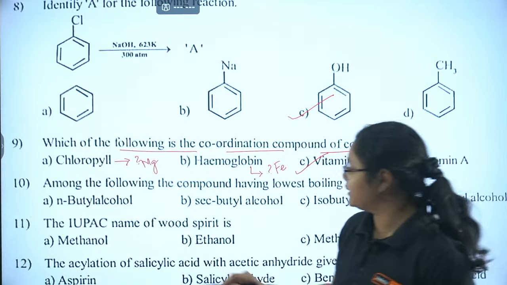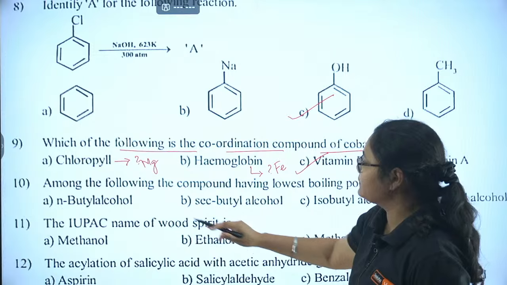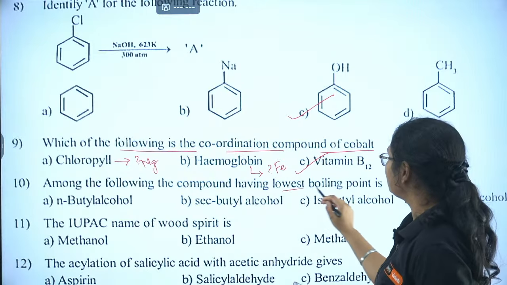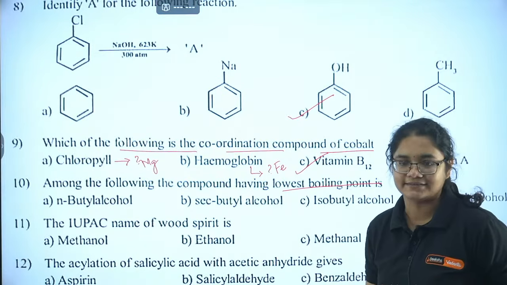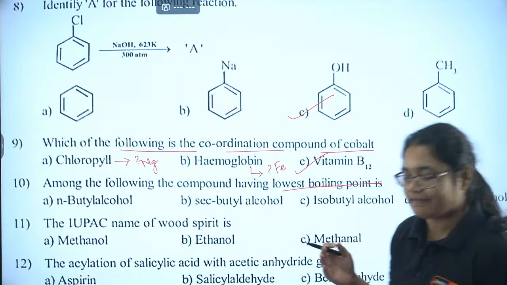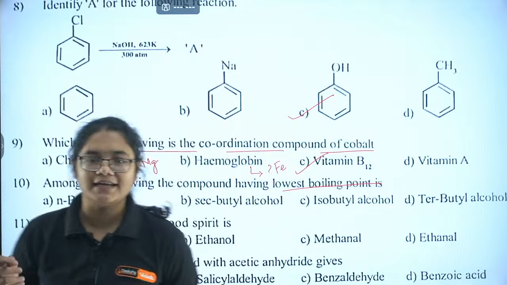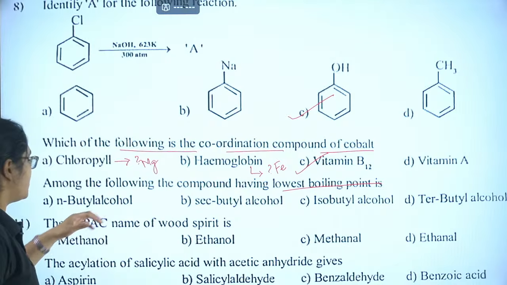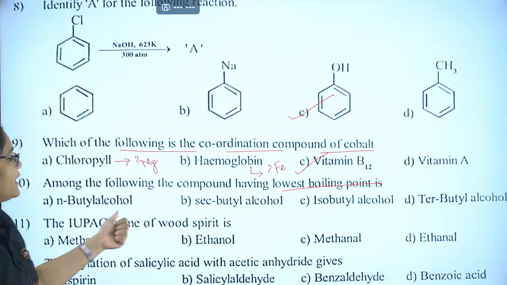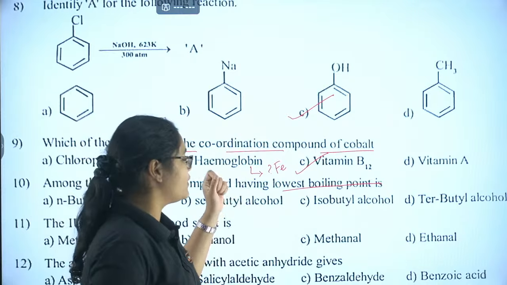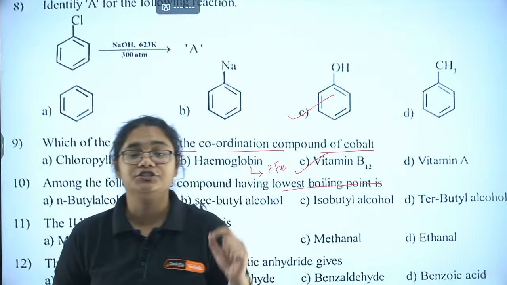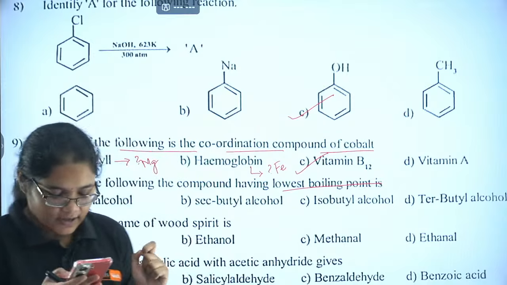Very good, dear. Let's move to the 10th question. Among the following, the compound having the lowest boiling point is... Regarding boiling point, now we have entered organic chemistry, haloalkanes and haloarenes, and alcohols, phenols, ethers. Is it n-butyl alcohol, secondary butyl alcohol, isobutyl alcohol, or tertiary butyl alcohol?